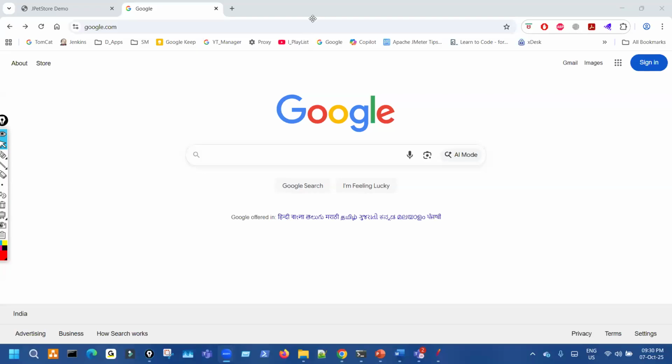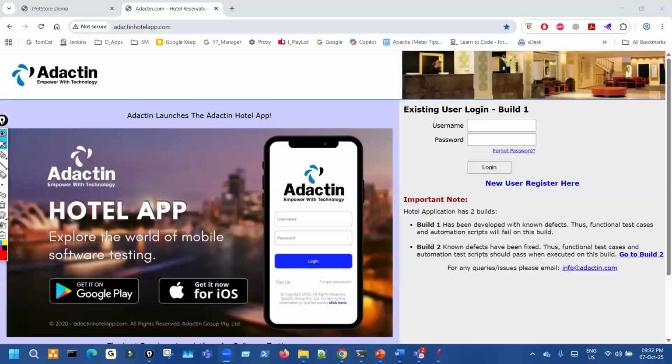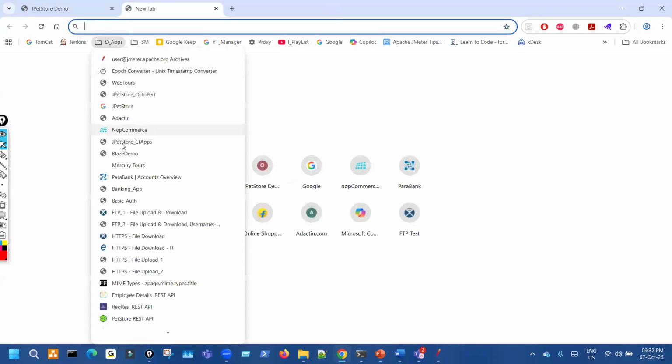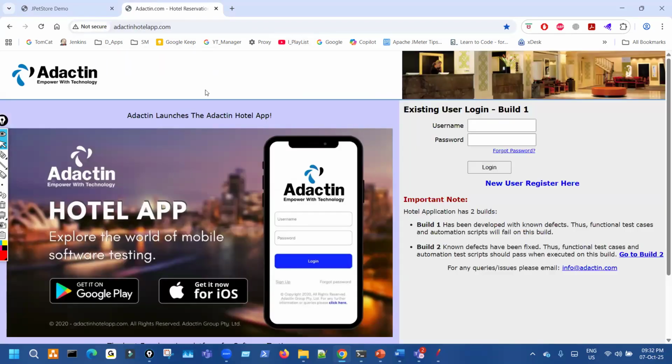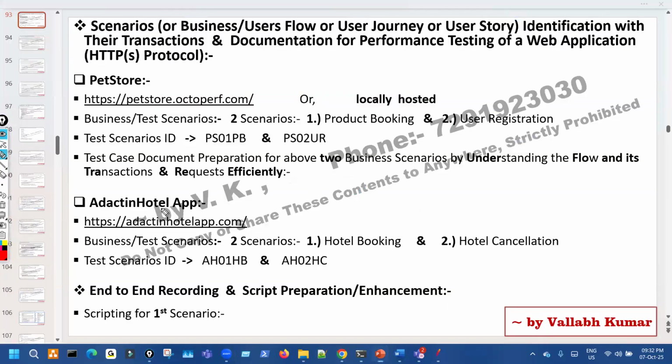Now what we have to do first is a registration. When you open it up, this will be a new user registration. This is the hotel app, and this is the URL.